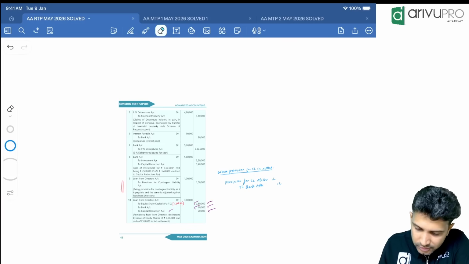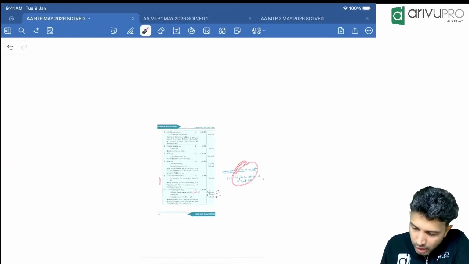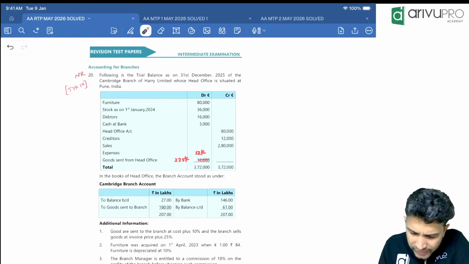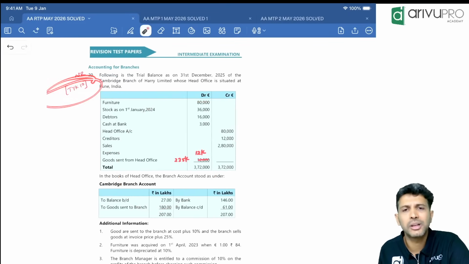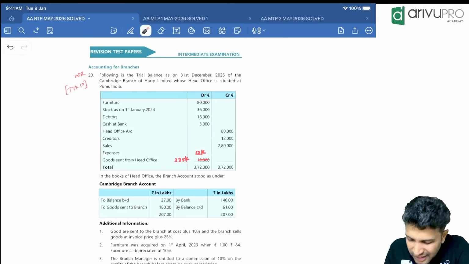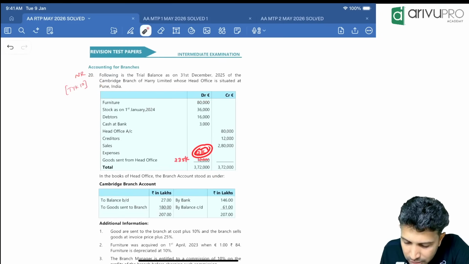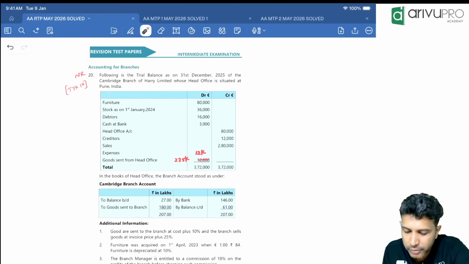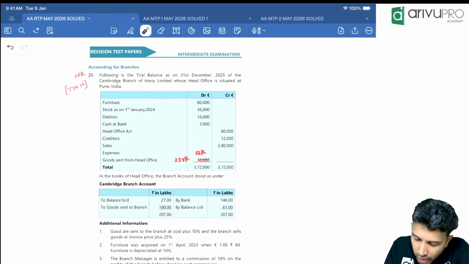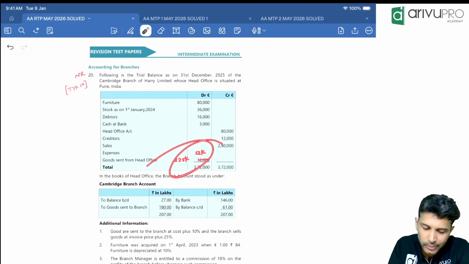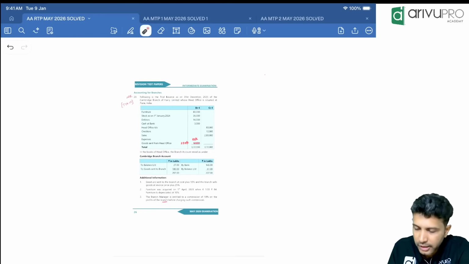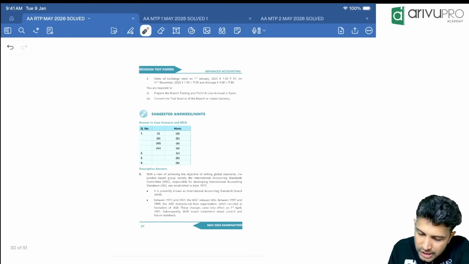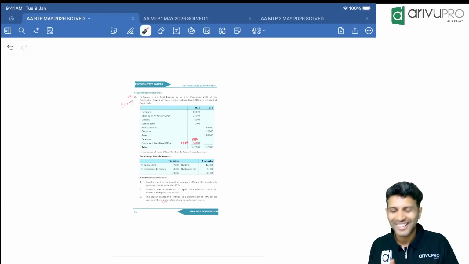Yes, people. That's it. Then what else is there? Question number 20 is also not required because the same question is available as TYK 10 in our class notes. It's an alignment error here. Expense should be 12,000. Goods sent from head office should be 2,25,000. Typo. Okay. The alignment error. So take this value. The same question is available as test your knowledge question 10 in our class notes as study material. Yes, people.